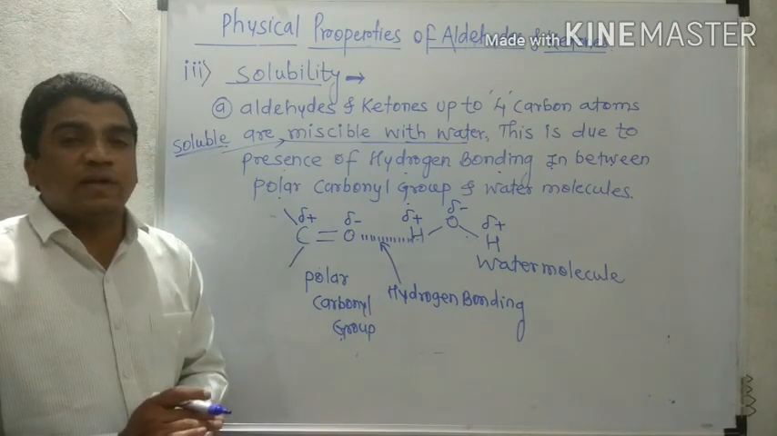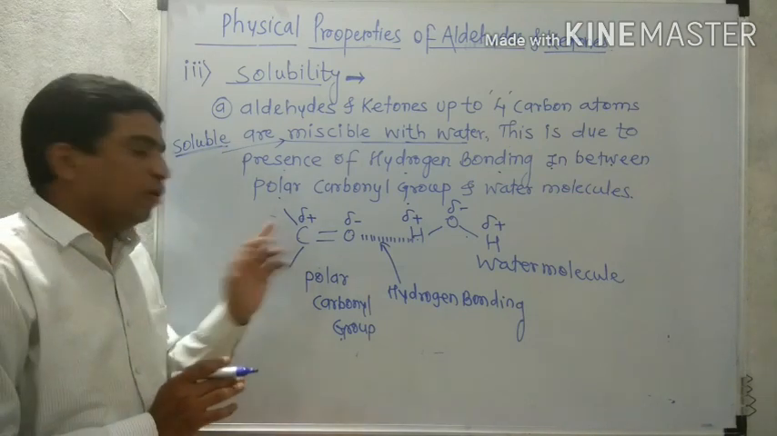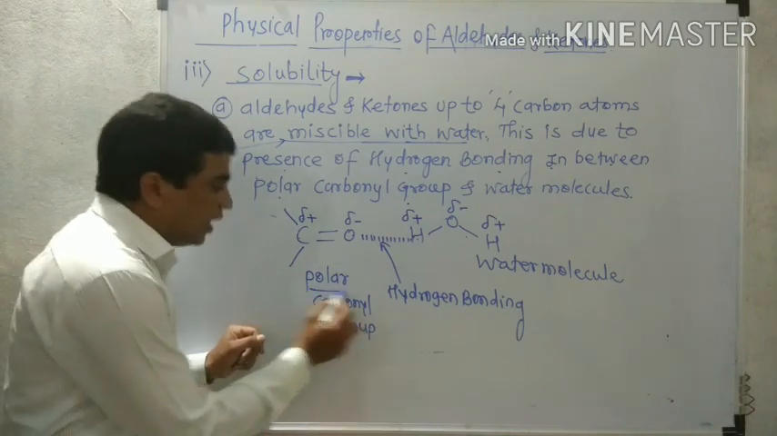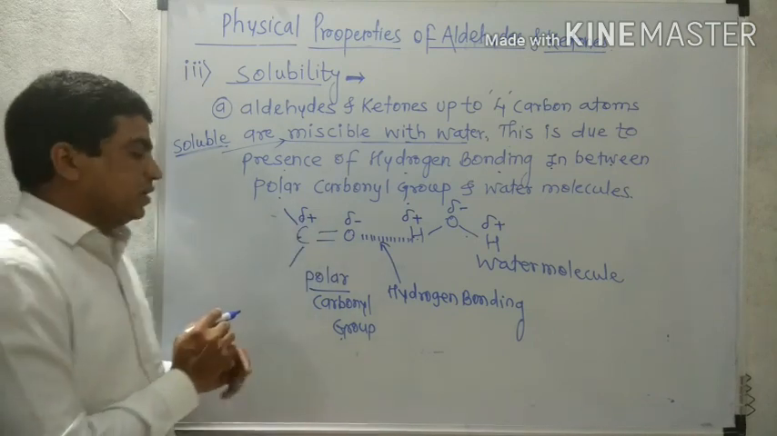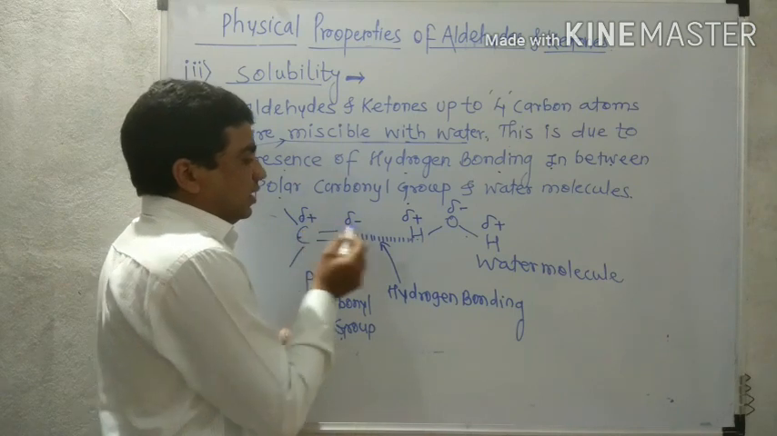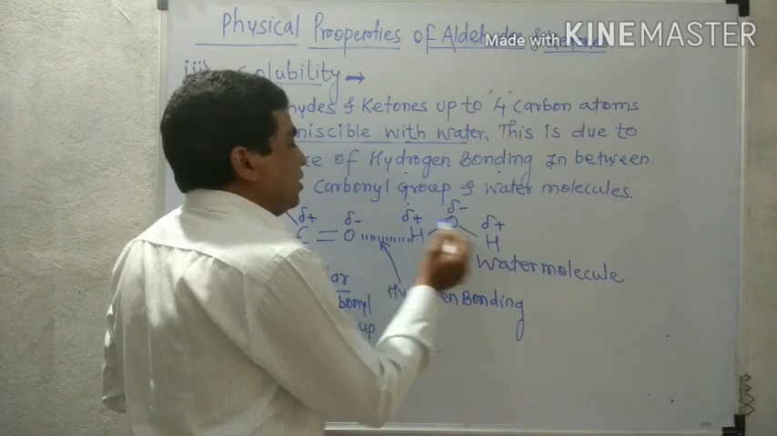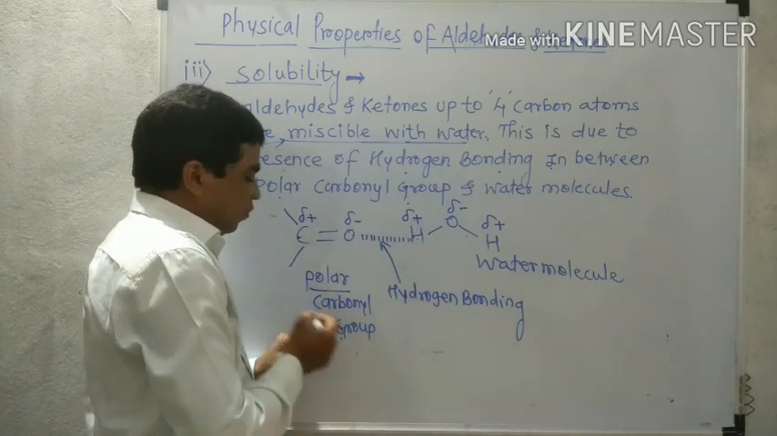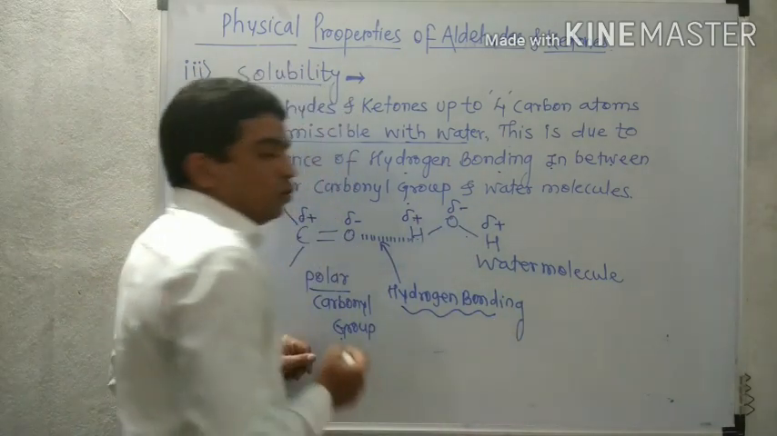Our answer is because aldehydes and ketones contain the carbonyl group, that is the C double bond O group. And the C double bond O group of aldehydes and ketones is always polar in nature. It means they contain partial positive and negative charges. When such an aldehyde or ketone is added to water, the water molecule is also a polar molecule because it also contains partial positive and negative charges. So the interaction takes place between the polar carbonyl group and the water molecule. That interaction is called hydrogen bonding.